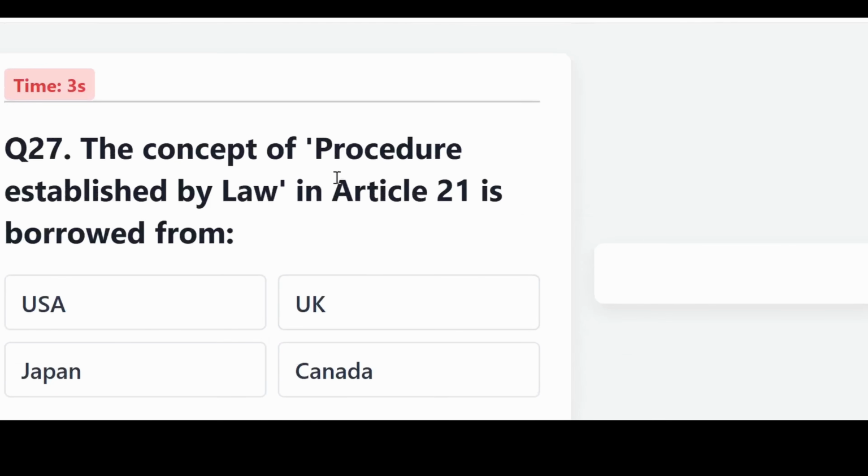The concept of procedure established by law in Article 21 is borrowed from, is it the USA, UK, Japan, or Canada?